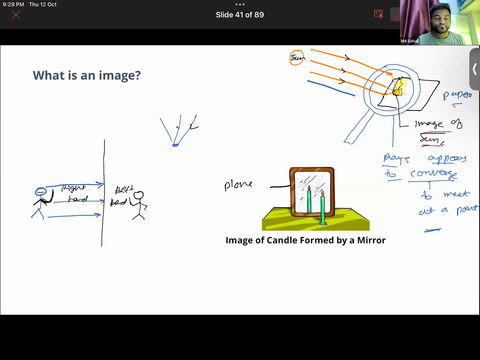Light rays basically reflect from our body. Our body might be getting light from a bulb. The light rays fall from the bulb on our body, and then reflect and fall on this piece of plane mirror.